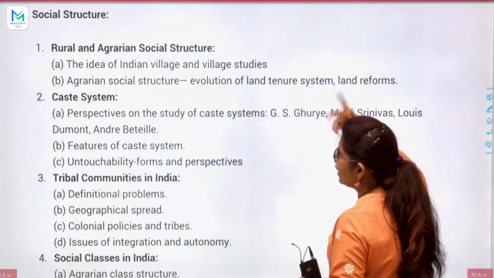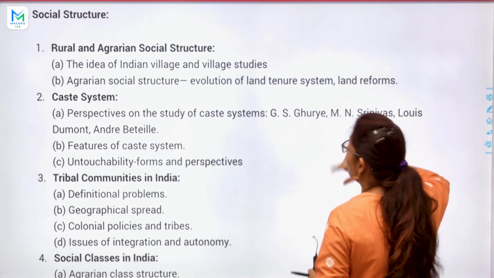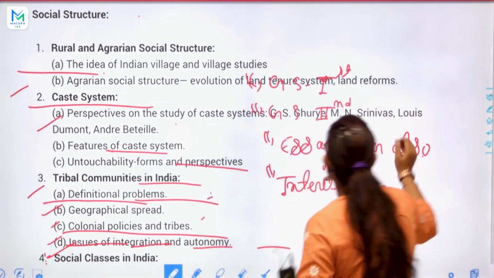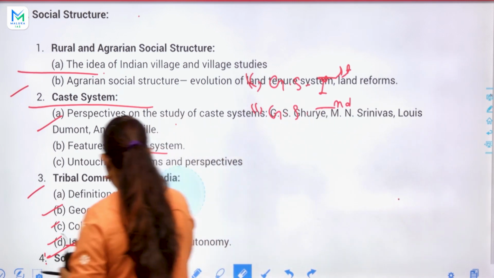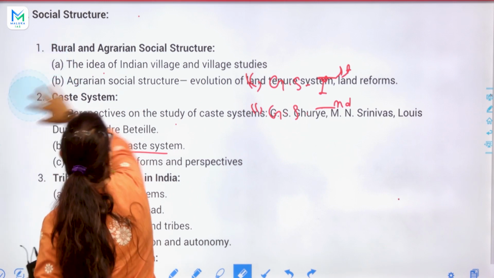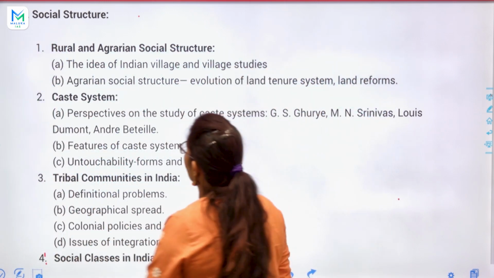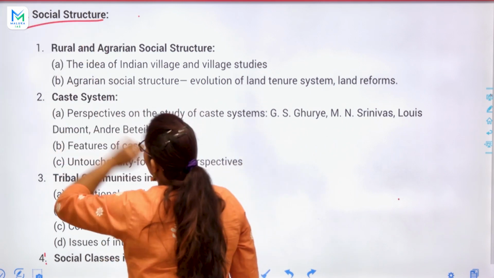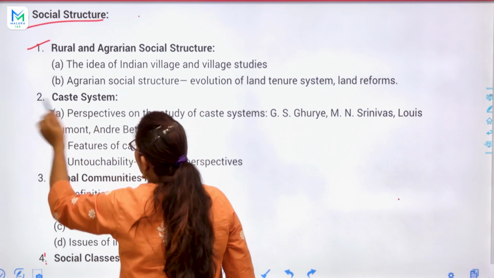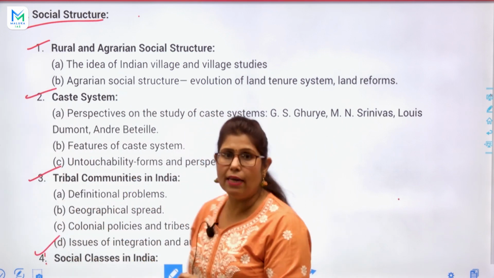The next section, I told you, there are some sections in this paper 2. So, social structure. Social structure in our society: rural and agrarian social structure, caste system, tribes and social classes in India.